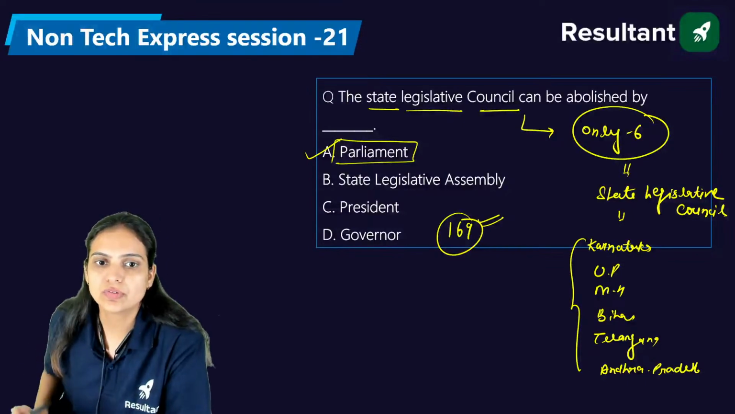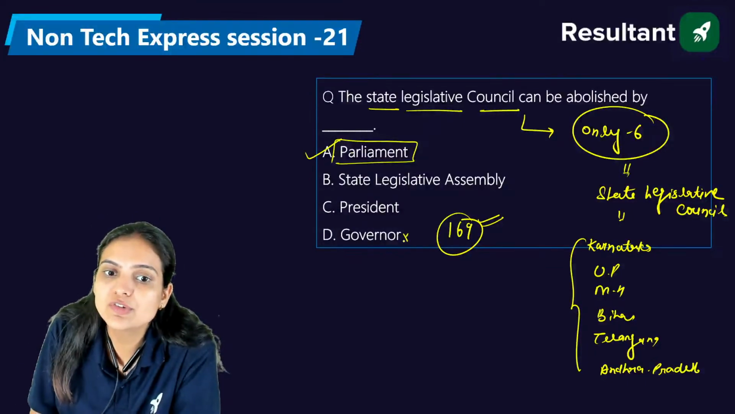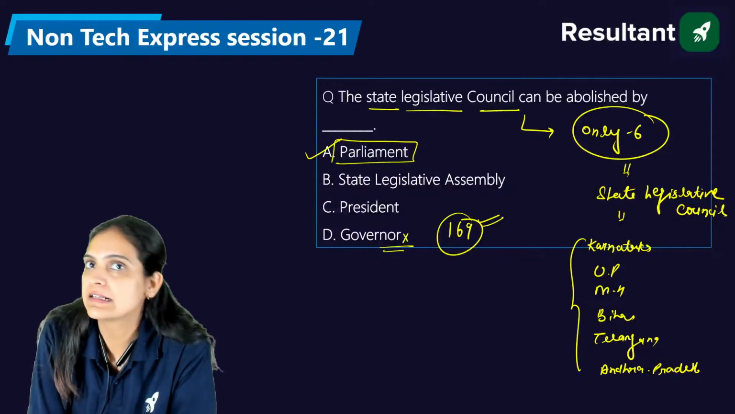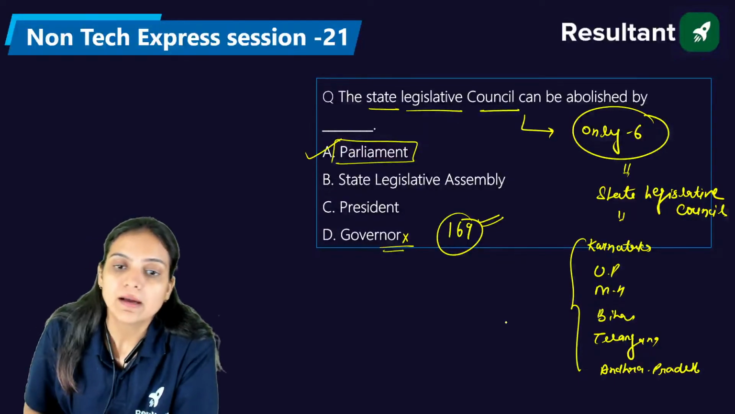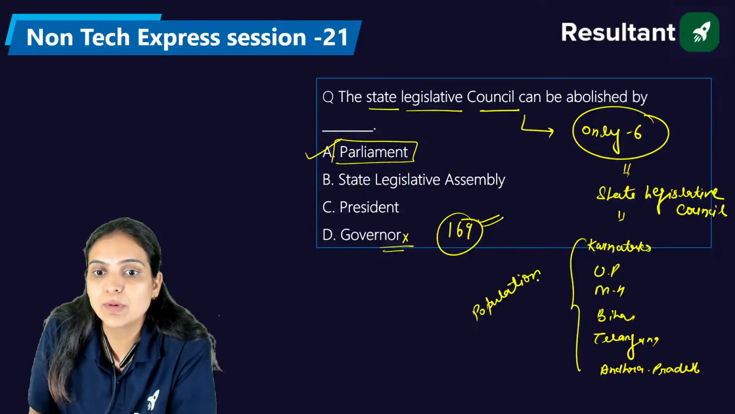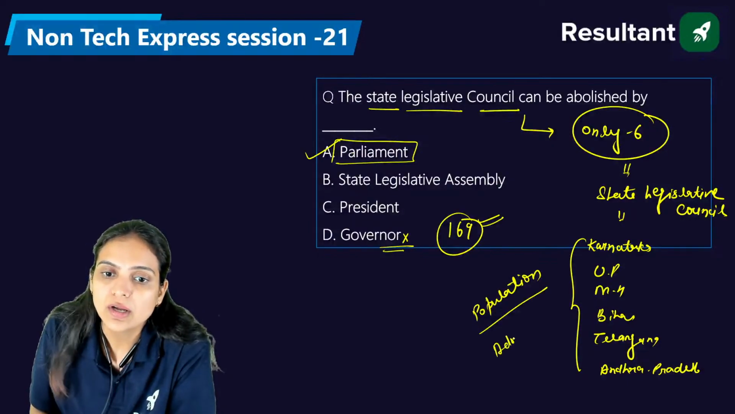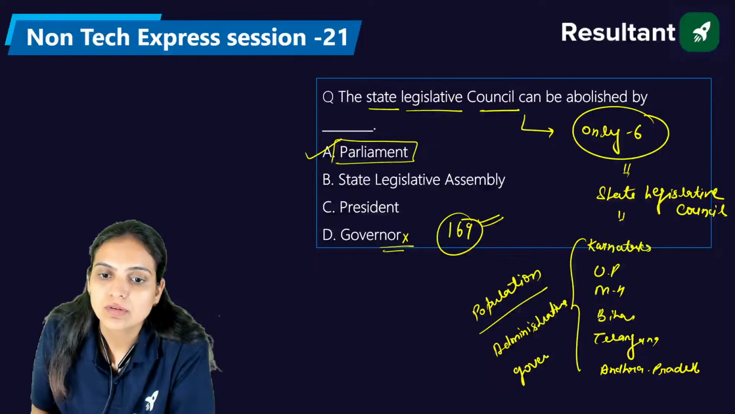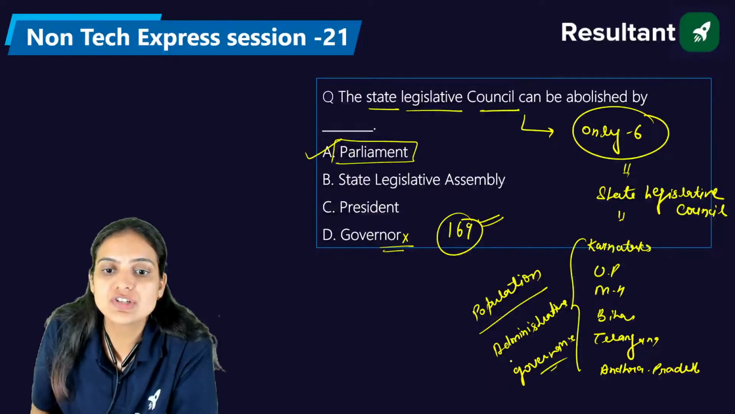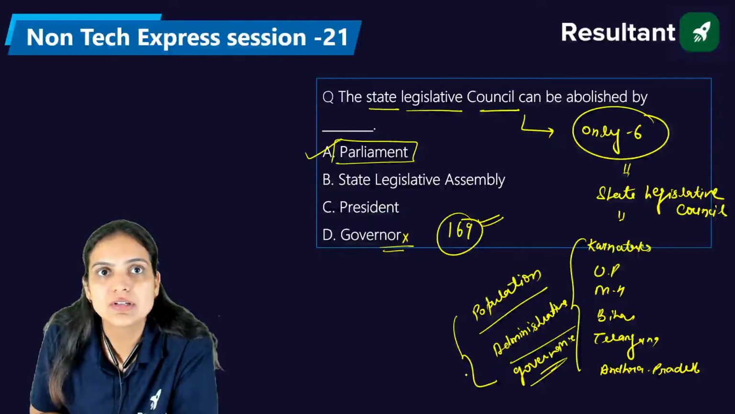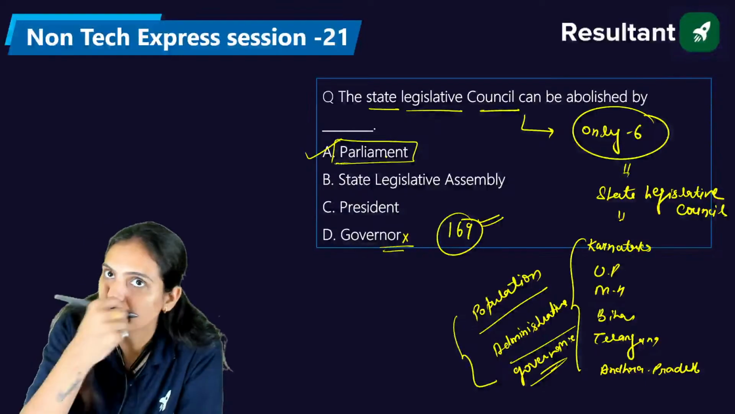Okay, so the right answer is A, parliament. The Governor is not the one to decide whether the state will have a state legislative council or not. Again, there is a reason: a higher population. If we have a high population, a high administrative load or high governance load, in that condition we generally create another house of the state legislature. So the right answer is A, that is parliament, right?